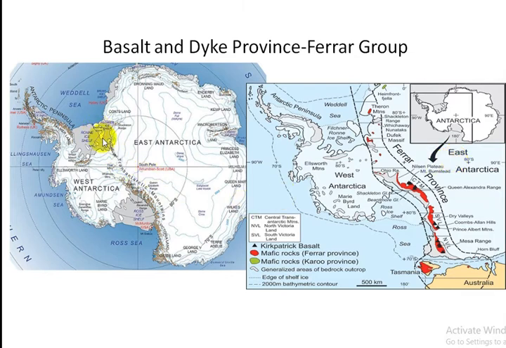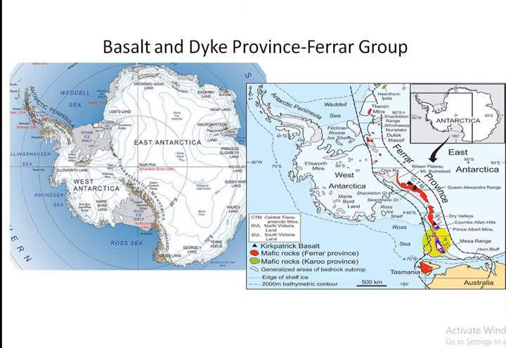Here, this is the Trans-Antarctic mountain, and in red color volcanic and doleritic dike, and their emplacement has been shown.